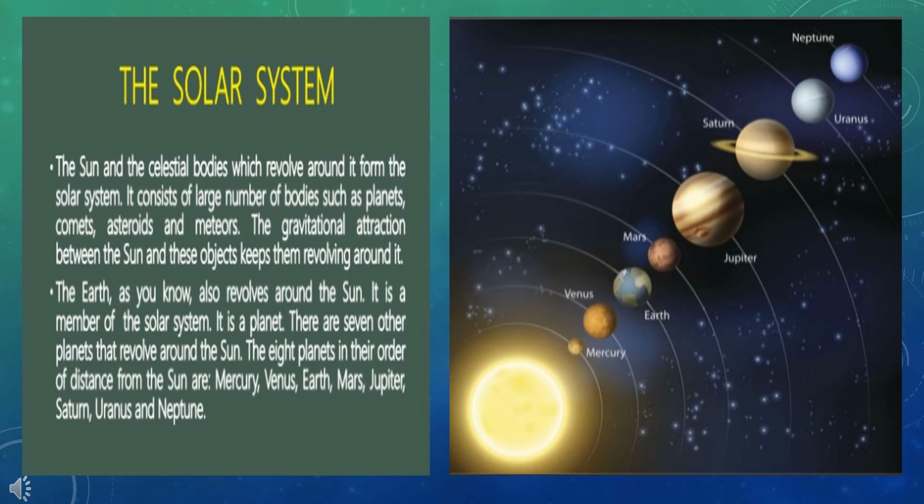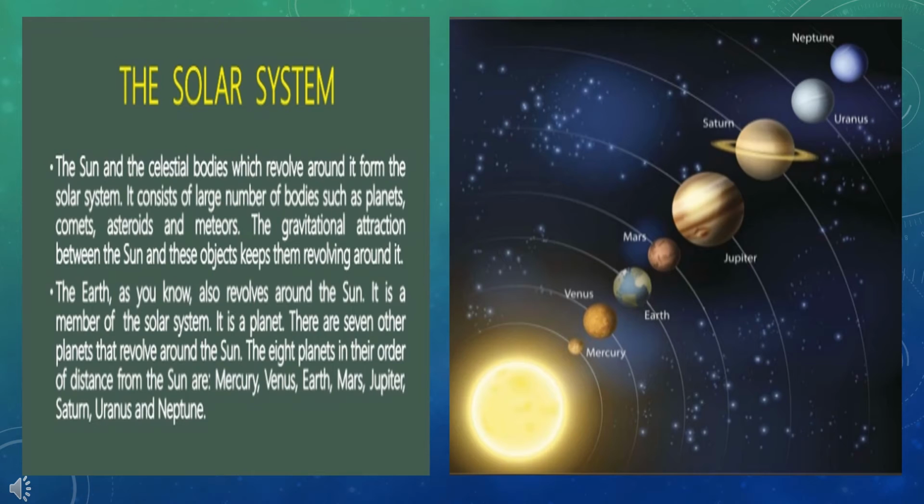The solar system. The sun and the celestial bodies which revolve around it form the solar system. It consists of a large number of bodies such as planets, comets, asteroids and meteors. The gravitational attraction between the sun and these objects keeps them revolving around it. The earth, as you know, also revolves around the sun. It is a member of the solar system. It is a planet. There are 7 other planets that revolve around the sun.